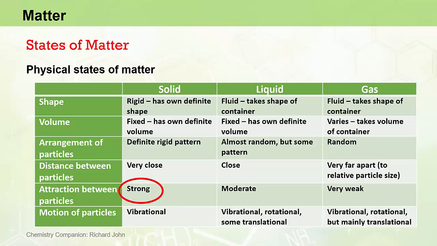The attraction between particles in solids is very, very strong, and we know this from everyday experience. If we try to pass our hand through a solid, we can't do it. So that tells us that the attraction between particles in a solid are quite strong. The attractions between particles in liquids are moderate. If we try and pass our hand through a liquid, for example by moving our hands underwater, we're able to do this with a bit of effort, indicating that there is still some significant attraction between the water particles in this liquid state. By contrast, we can move our hands through air very, very easily, indicating that the attraction between particles in gases is very, very weak by comparison.